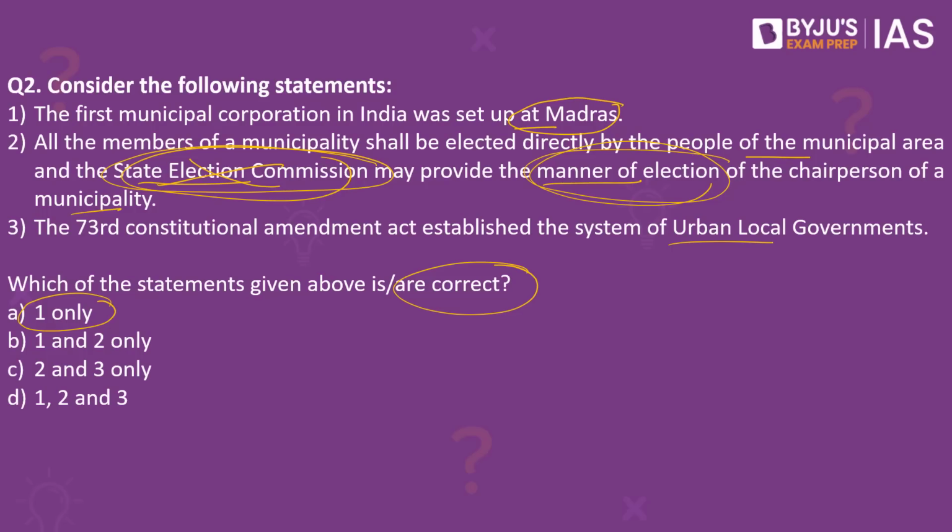Now when we look into the third statement, the 73rd Constitutional Amendment established the system of urban local governments. This is a wrong statement. Why? It is not the 73rd Constitutional Amendment, but instead it is the 74th Constitutional Amendment. When we speak about the 73rd Constitutional Amendment, it is to do with rural local bodies, which is the panchayat system that exists in India, and not the urban local bodies. For the urban local bodies, the 74th Constitutional Amendment Act was passed, which established the urban local bodies.